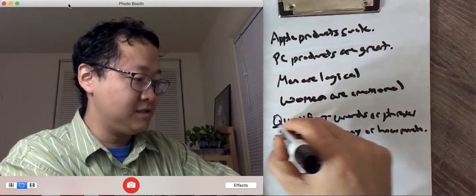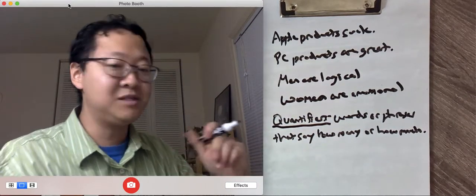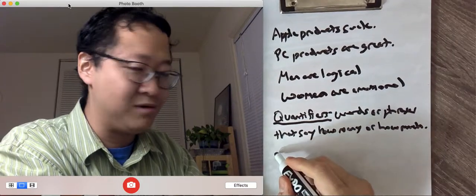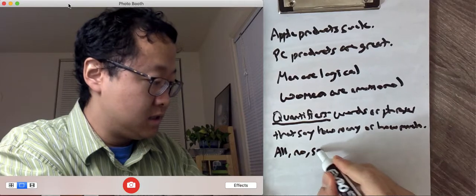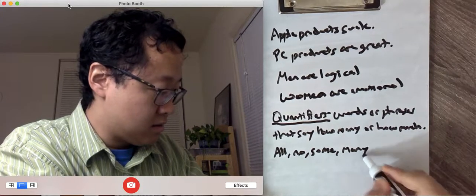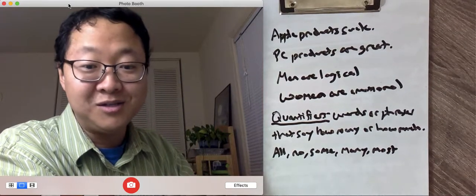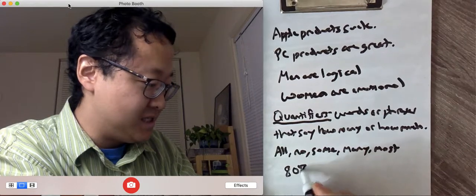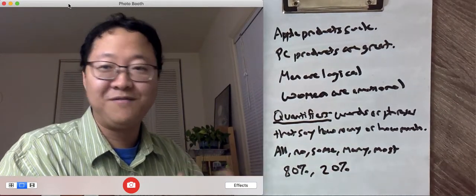Okay, quantifiers are words or phrases that say how many or how much. So some examples are going to be words like all, no, some, many, most. They answer how many or how much, so it could be like 80%, 20%, or even like 50, 30.